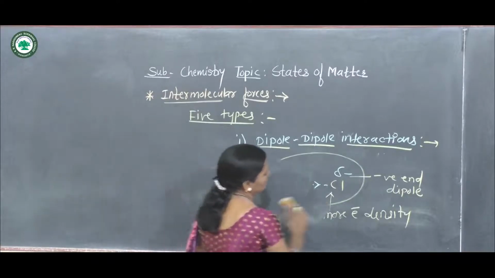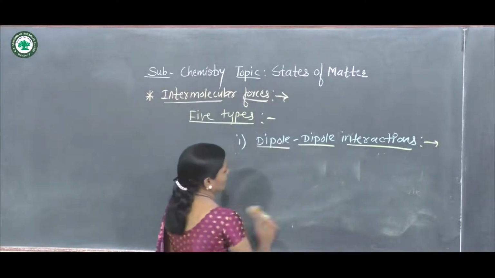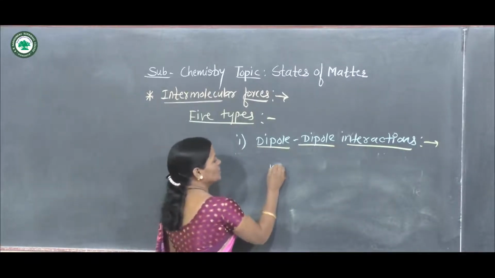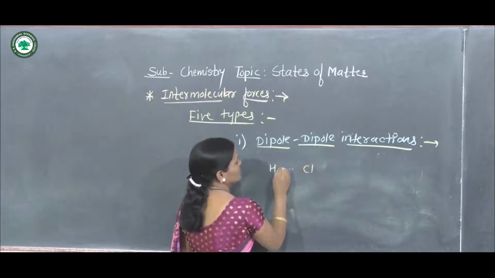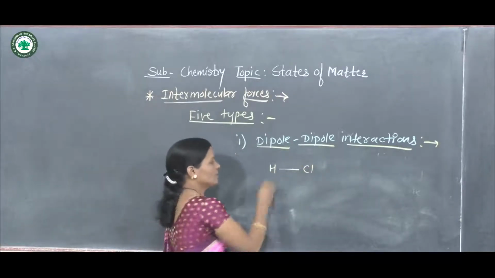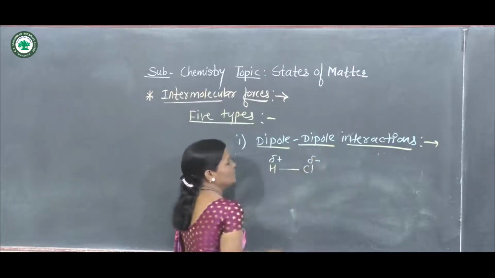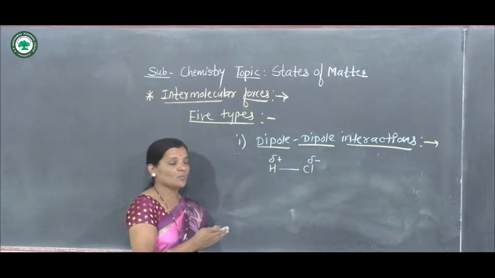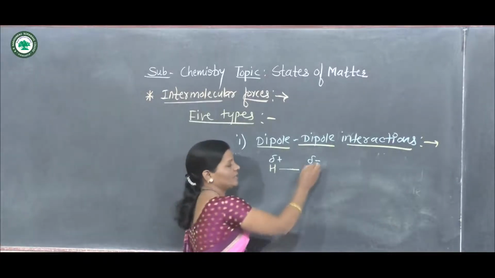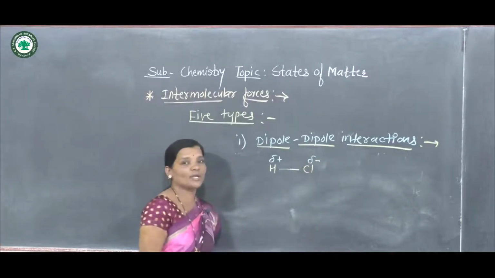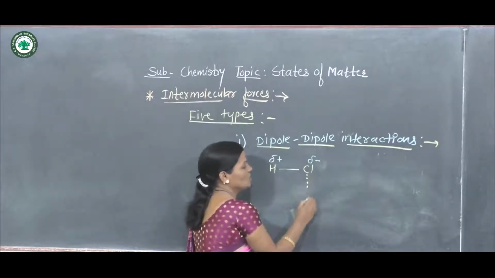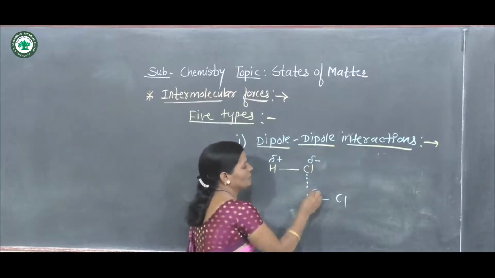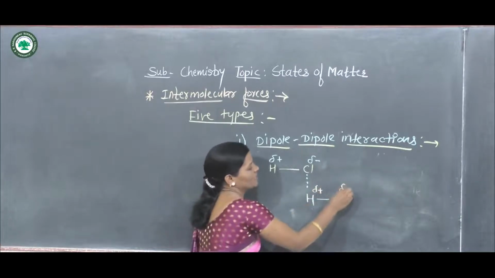For example, if we draw this structure H-Cl, now on this HCl bond, here is the delta plus sign and delta negative sign. Now when another HCl molecule comes in the vicinity of this first HCl molecule, then the negative end of this HCl molecule is attracted towards the positive end of the other molecule, where the positive dipole formation is there.